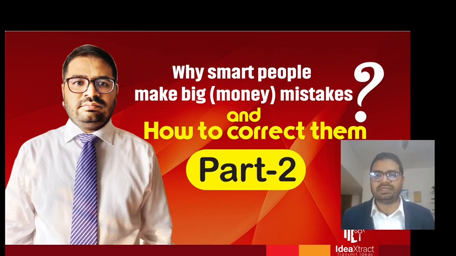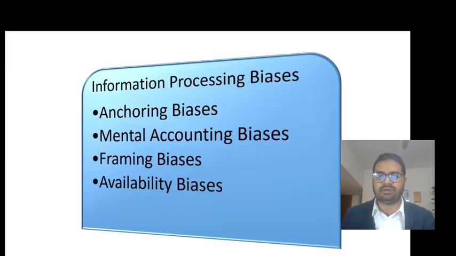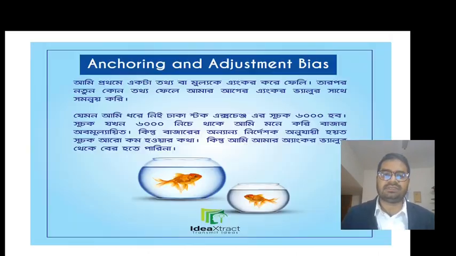Today we are going to discuss the second part of the money mistake series. In this video we will discuss the mistakes, or the biases, that people make while they process information, and these biases also fall under cognitive bias. So they are called information processing biases. There are mainly four types of biases that fall under this: anchoring or adjustment bias, mental accounting bias, framing bias, and availability bias. Let's discuss each of the biases separately.